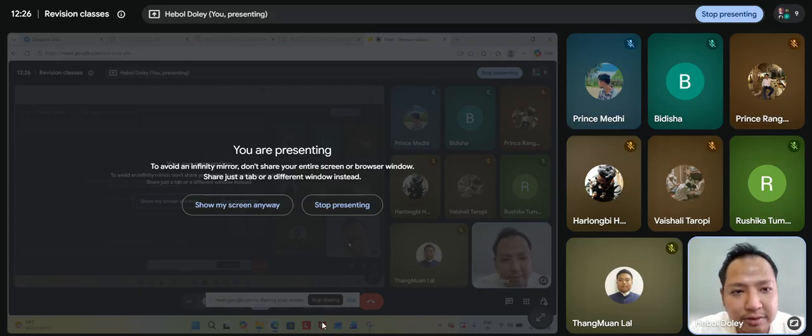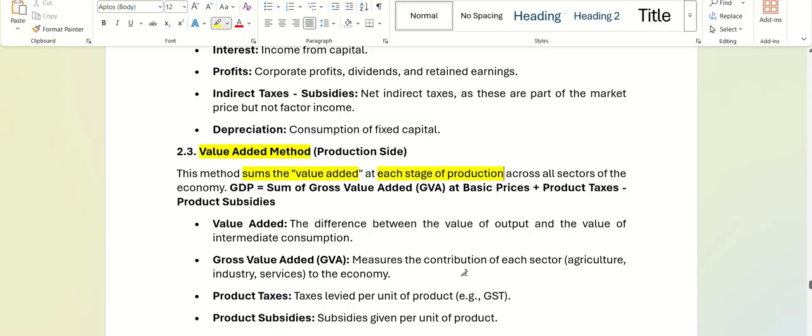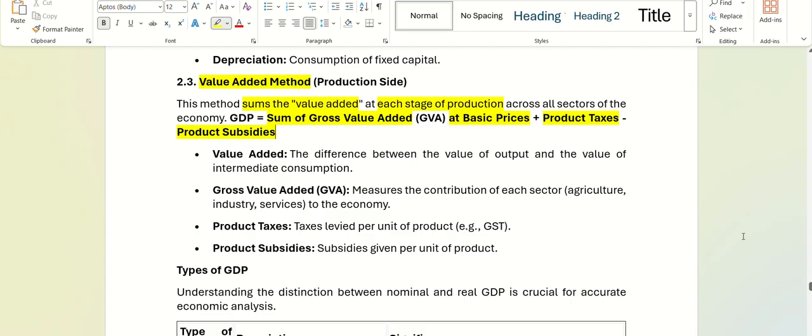You're adding value. So when we calculate the sum of those measures, we get GDP by the value added method at the production level. So it is the sum of gross value added at basic prices plus product taxes minus product subsidies. So this gives you your value added method of GDP. What is value added? The difference between the value of output and the value of intermediate consumption.